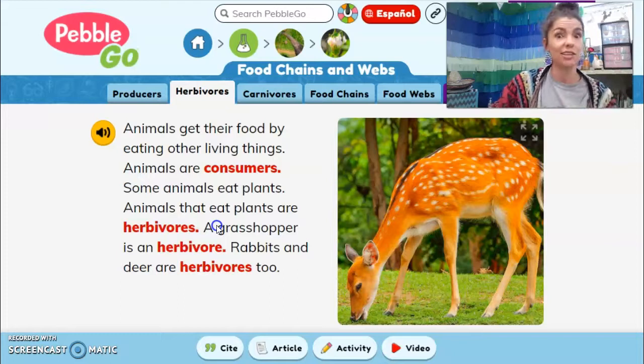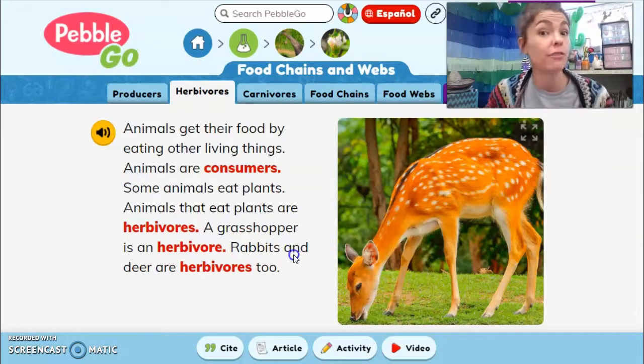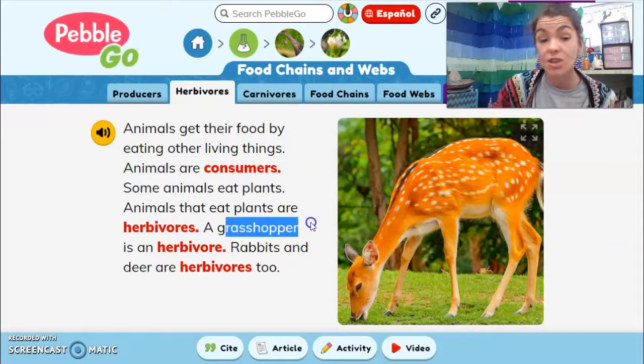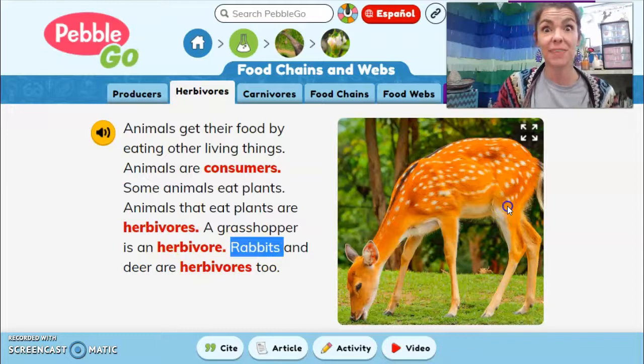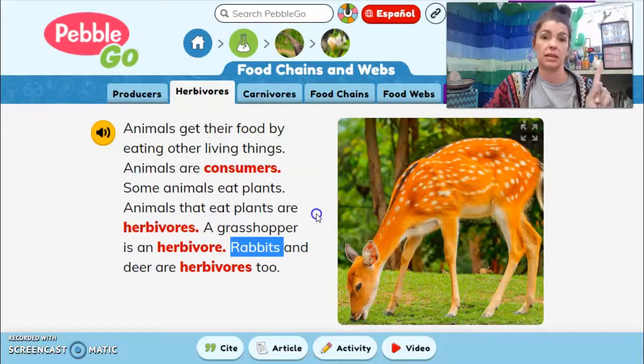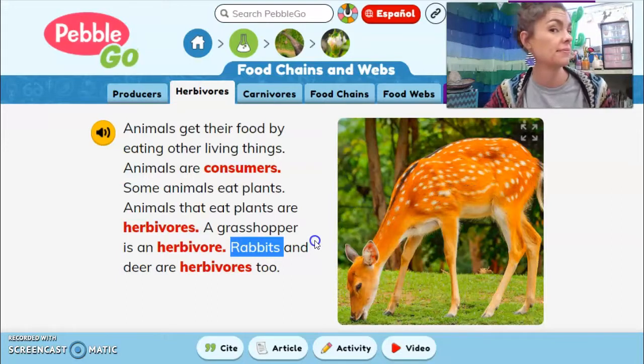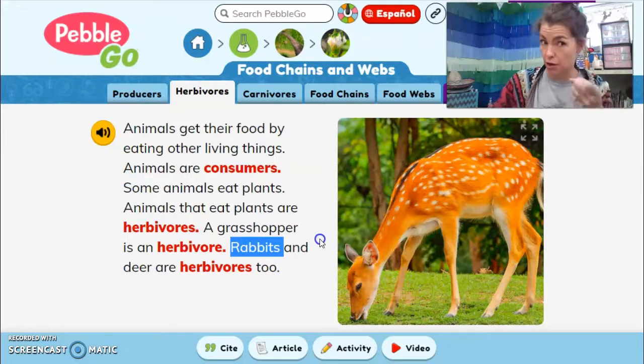Plants. Good listening ears. Here they told us a few herbivores, like a grasshopper. What else does it say? A rabbit. And like you see here, a deer. All of those are herbivores. They don't want to eat other meat. They only like plants. Now that you know what an herbivore is, are you an herbivore? Yes or no?